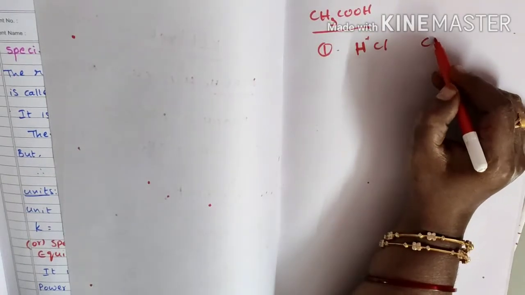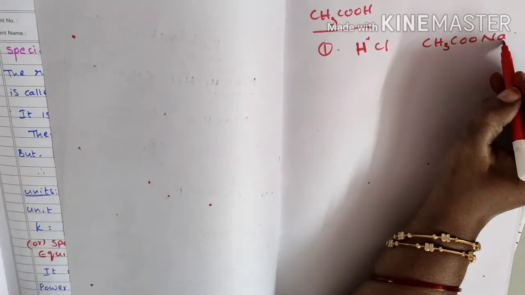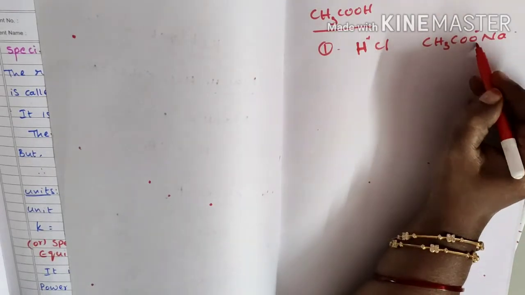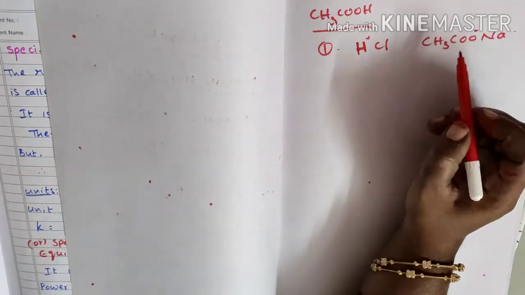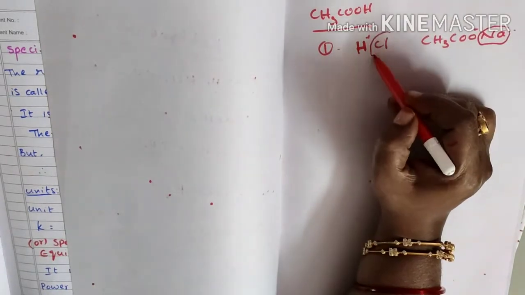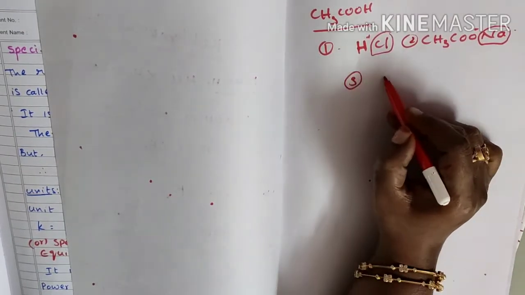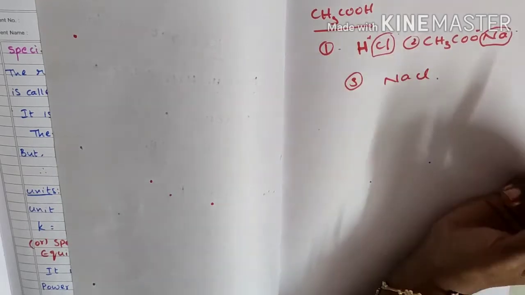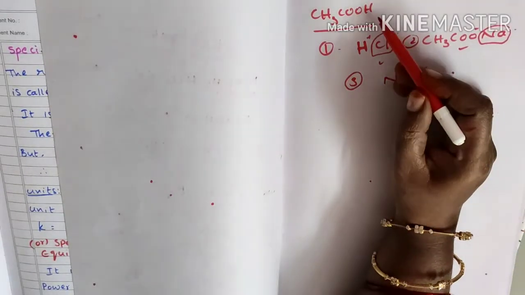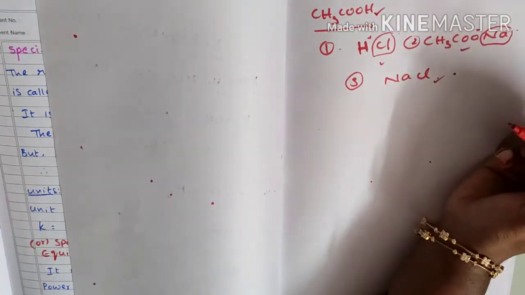Next, CH3COONa is sodium acetate, the source of acetate ions. Sodium and Cl- are in excess, so the third one taken is NaCl. By taking these 3 strong electrolytes, we can calculate the equivalent conductivity of acetic acid.